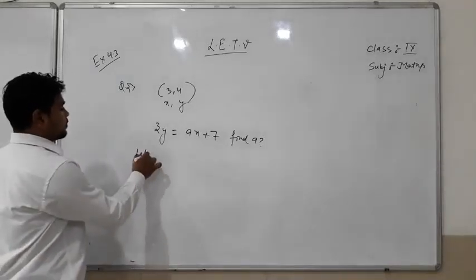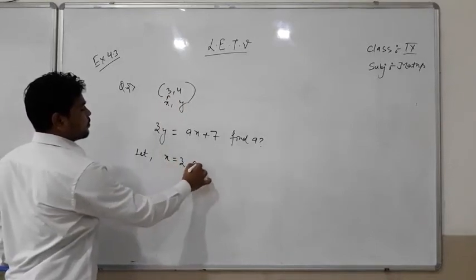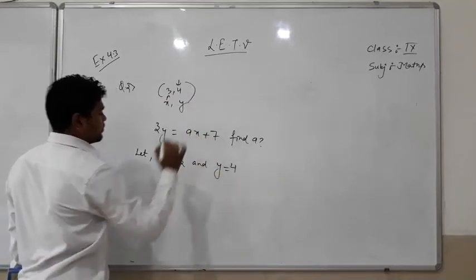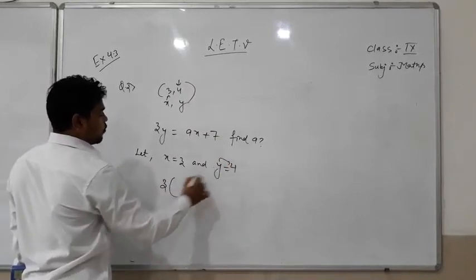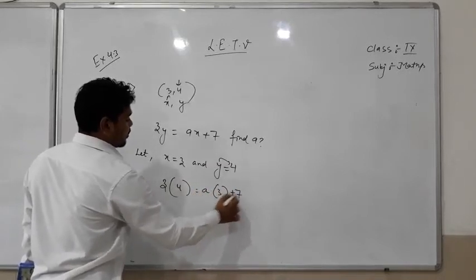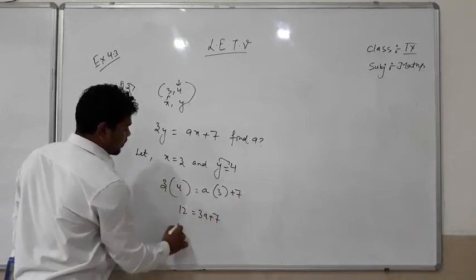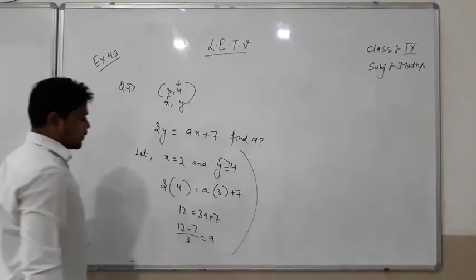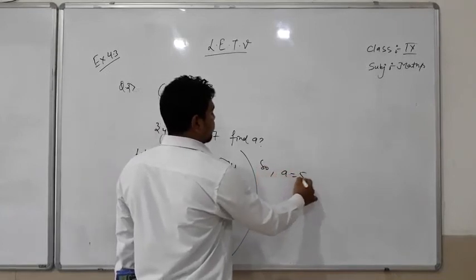The value of x here is 3, and the value of y is 4. So 3 into 4 is equal to a into 3 plus 7. 4 threes are 12, equal to 3a plus 7. 12 minus 7 upon 3 is equal to a. 12 minus 7 leaves 5, so a is equal to 5 upon 3.